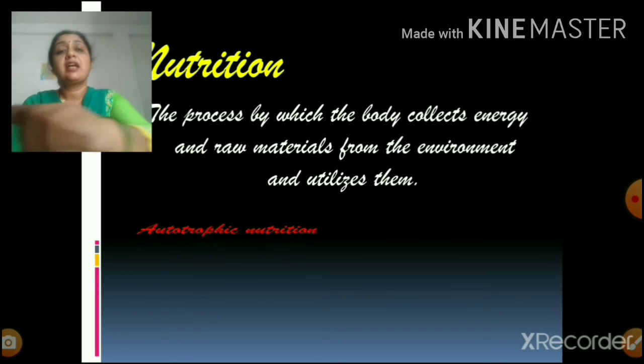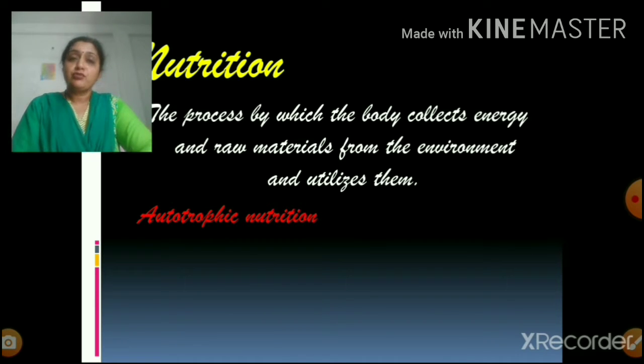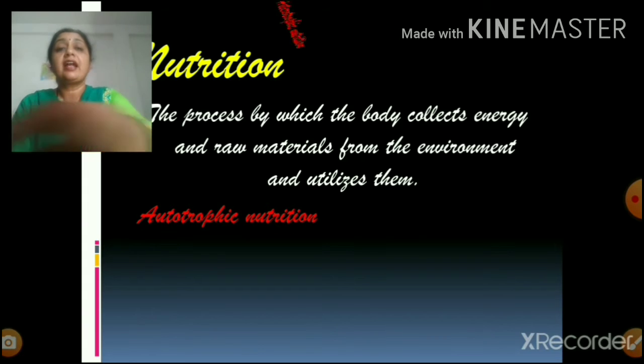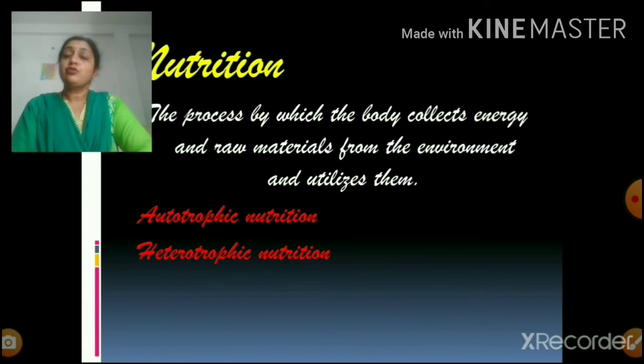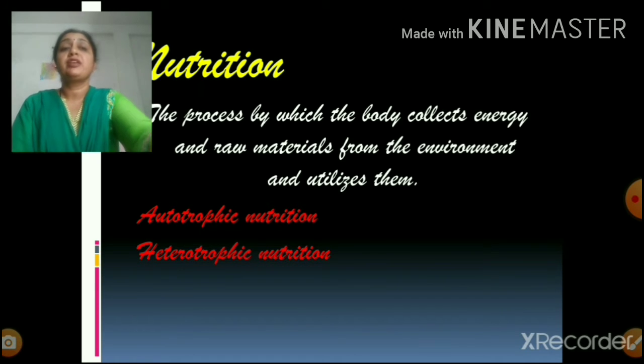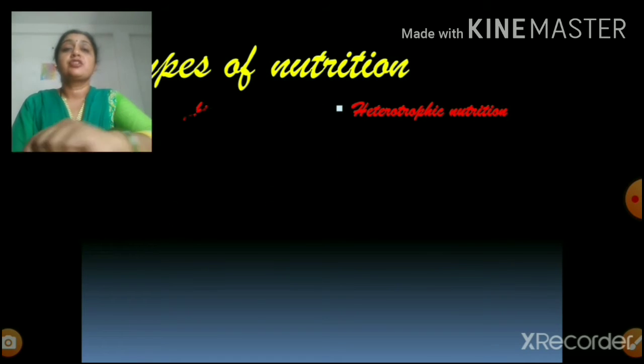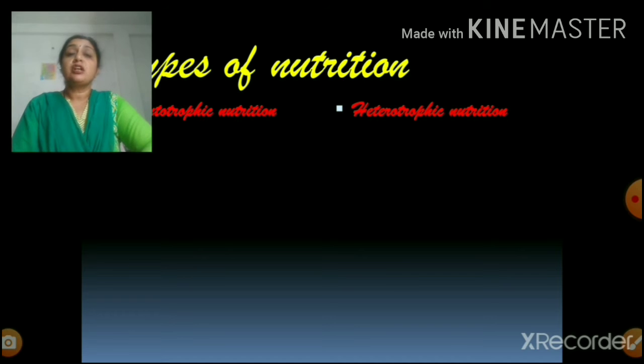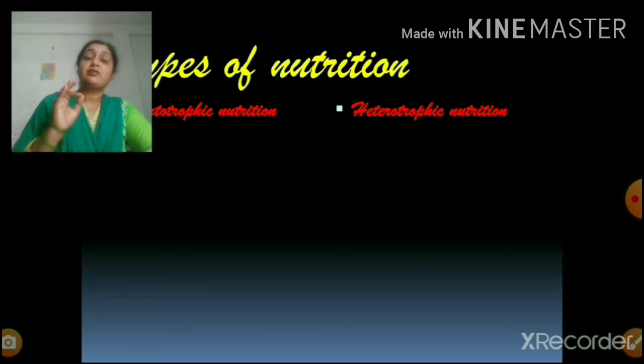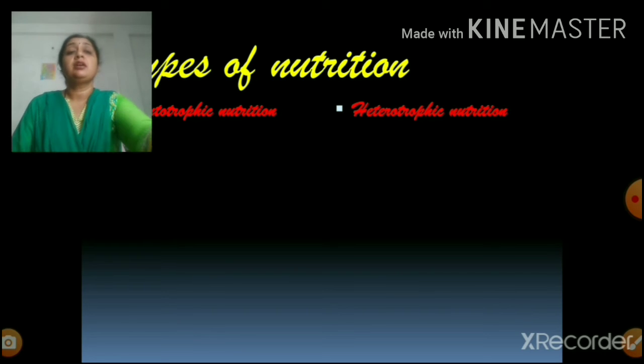The very first category is autotrophic nutrition and the second category is heterotrophic nutrition. Now let us try and understand these terms, autotrophic and heterotrophic nutrition. These two terms will help you to understand how these particular organisms collect their food from the environment.